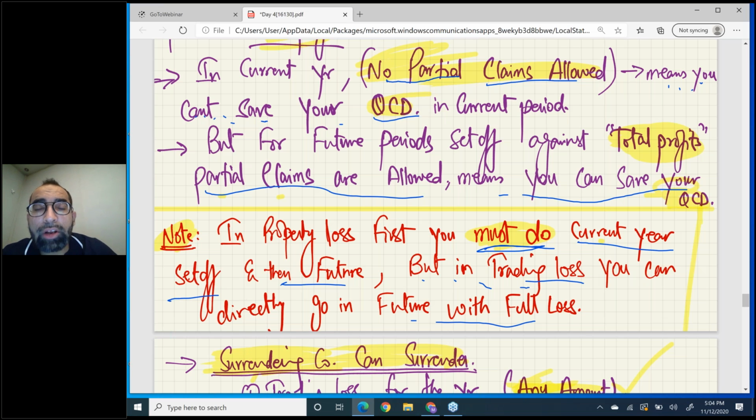But for property loss, if you want to take your loss to the future, first you have to do current year set off. That is mandatory.